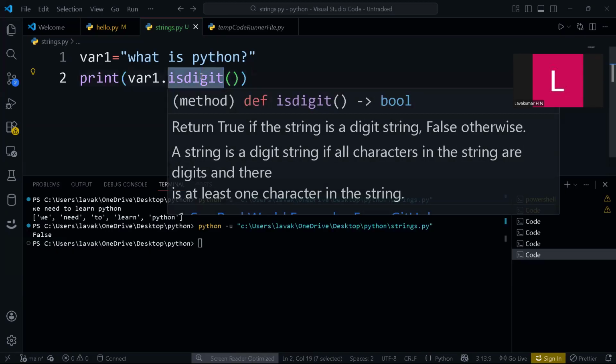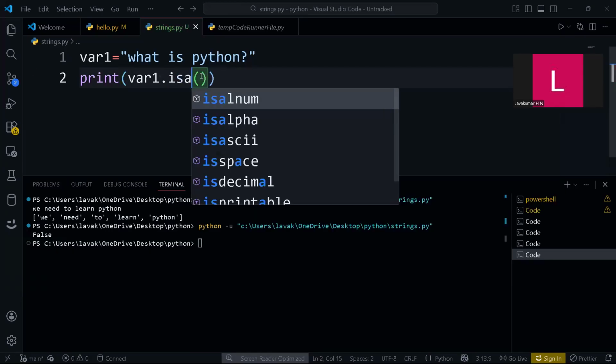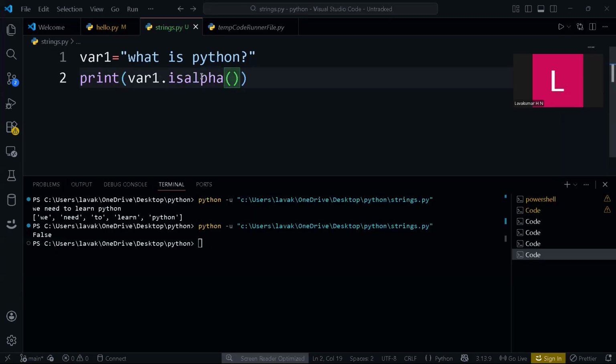There is one more method like this, that is isalpha. This is the one method you have. VS Code is a very helpful tool. There are some extensions you need to install, and I will also say that in this video only. So if I run this, see, false.